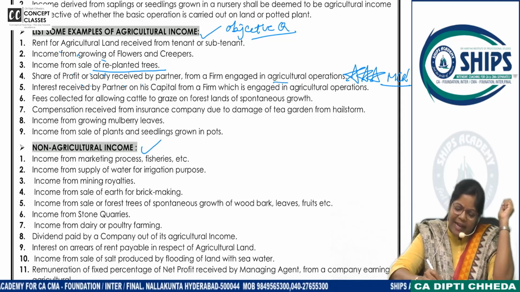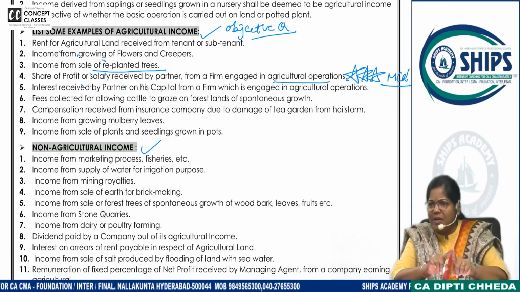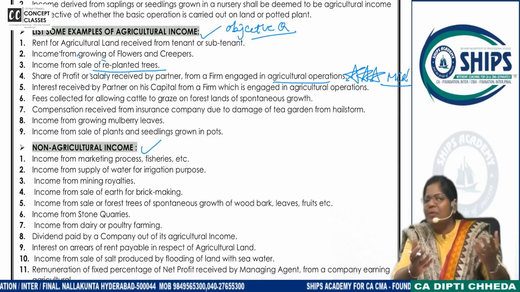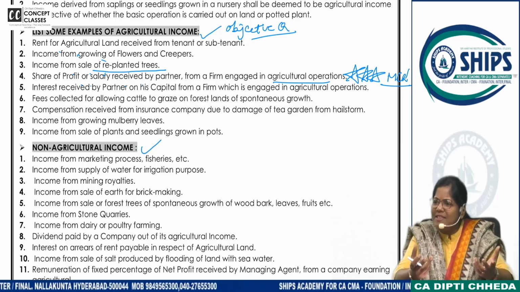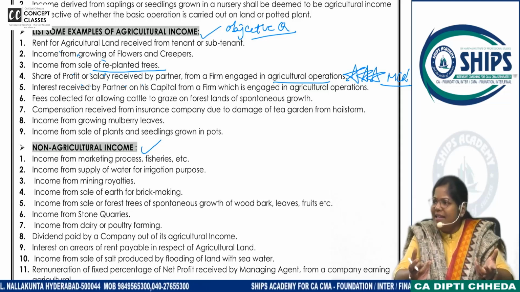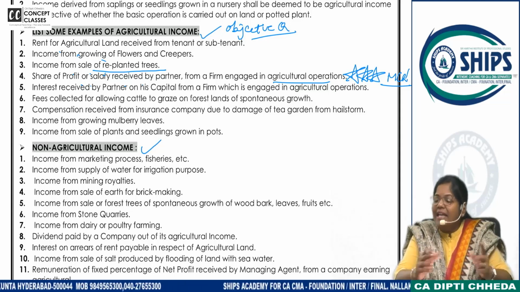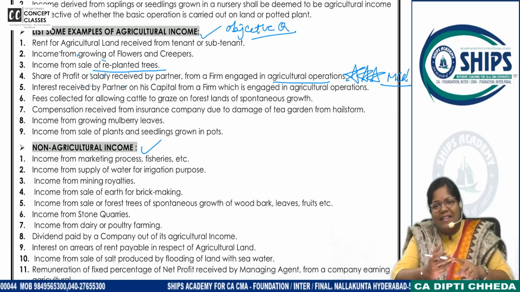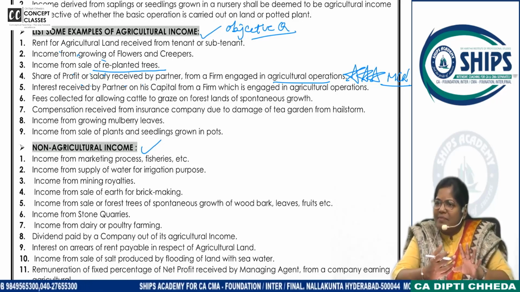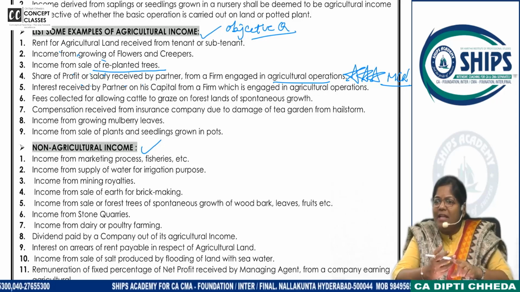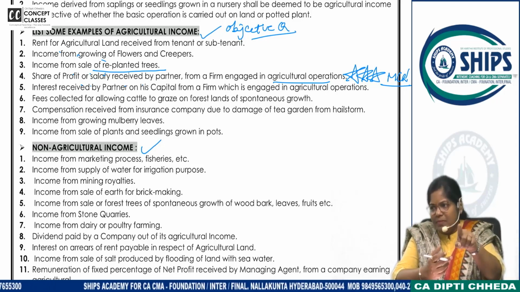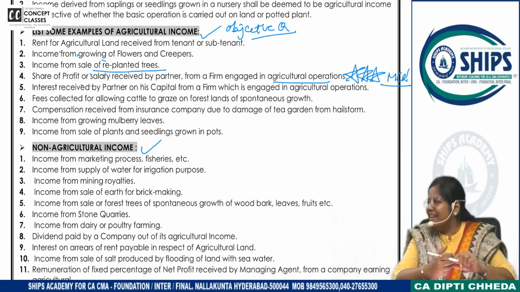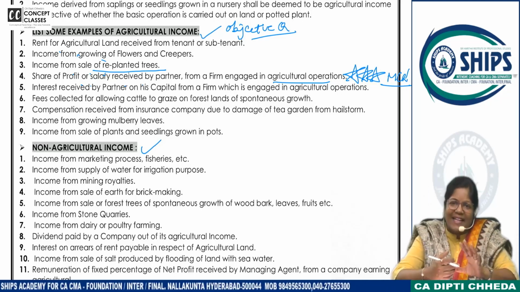If agricultural activity is done by a partnership firm, then whatever profits partners are getting, it will be exempt. Why? Because it's which activity? Agricultural activity. And if one of the partners is a working partner and he is getting salary, that salary will also be exempt. Because why are you getting salary? You're working in a firm. And that firm is working on which activity? Agricultural activity. But now I'll twist the case.